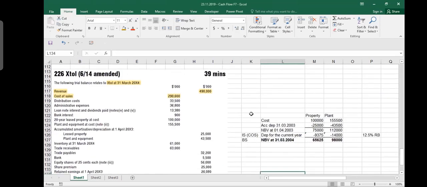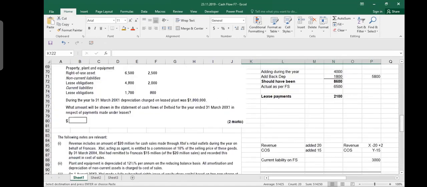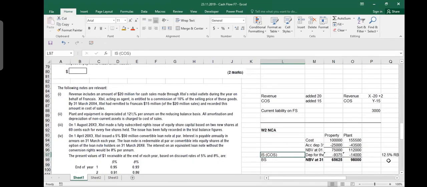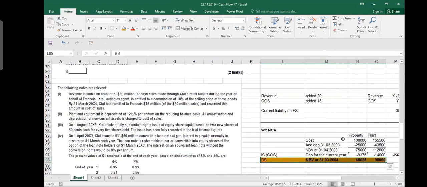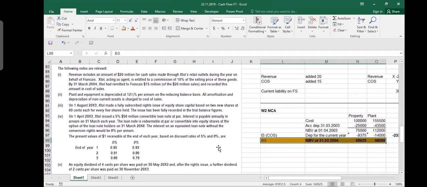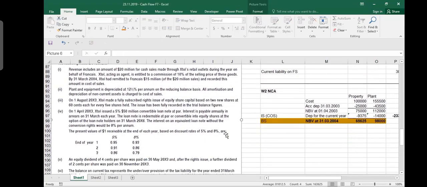Now let me shift it here. From here, I'll transfer it up so that our working was here. Okay, so we put it here. So the sum total of these two numbers, this 23,675, I will add into my cost of sales. And these numbers will go to the balance sheet. And that's all. In the income statement you will take a number, and in the balance sheet you will take a number. Are we clear on this working? Yes, sir. Okay.